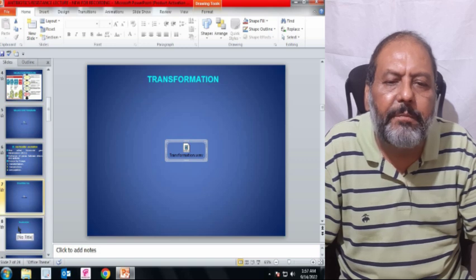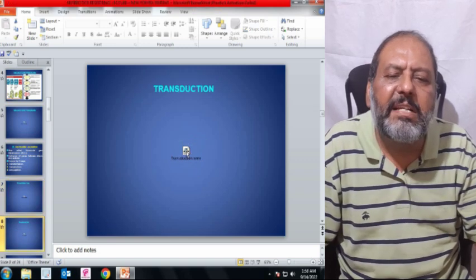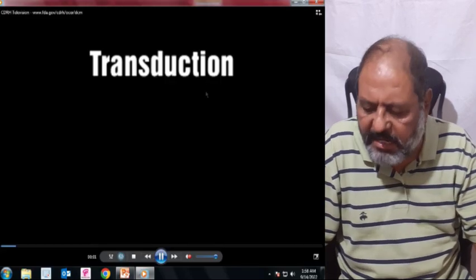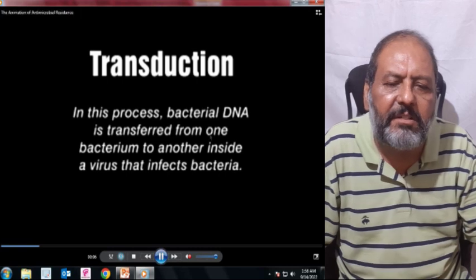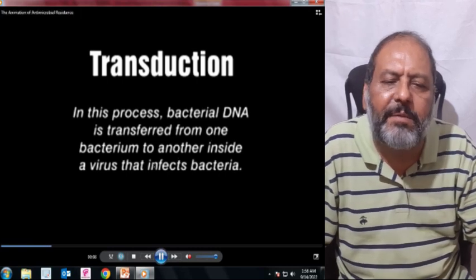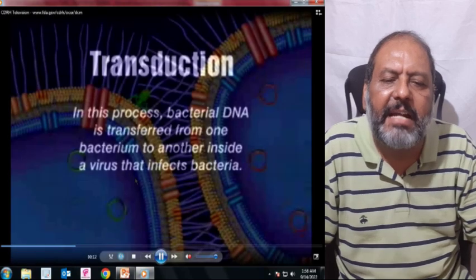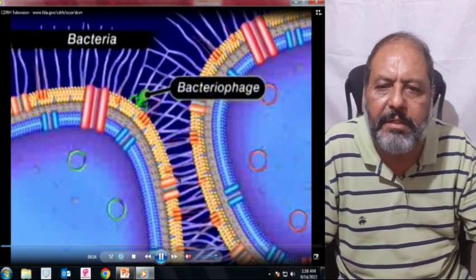The next is transduction. Here in transduction, one can see that the genetic material is coming from one bacterium to another via a virus or bacteriophage that infects one bacteria and transfers the genetic material.